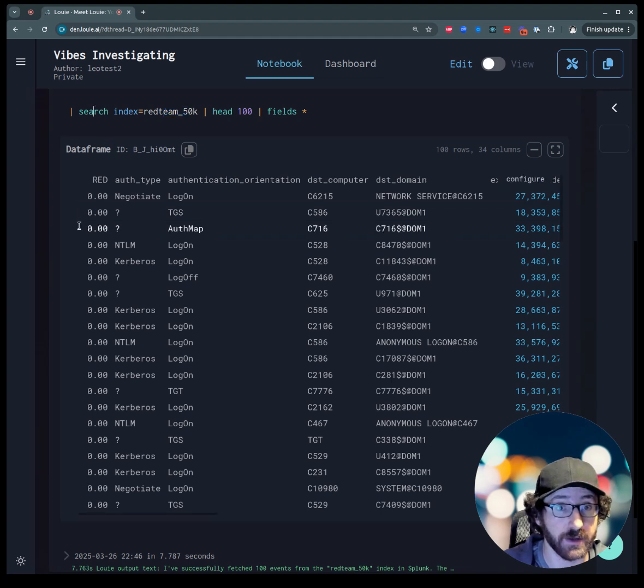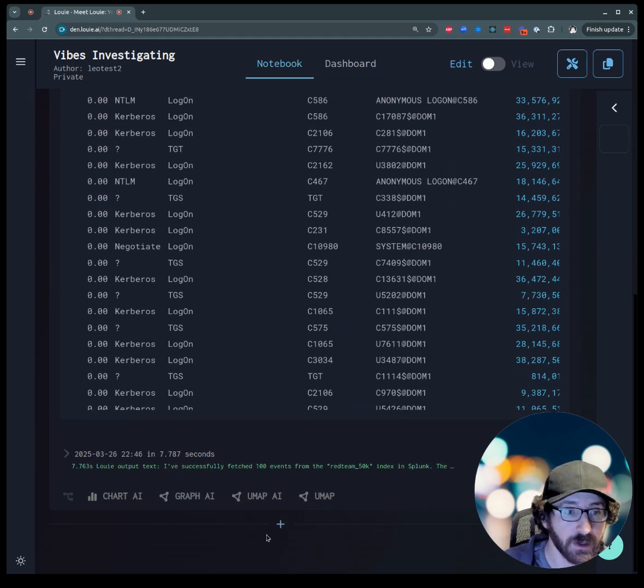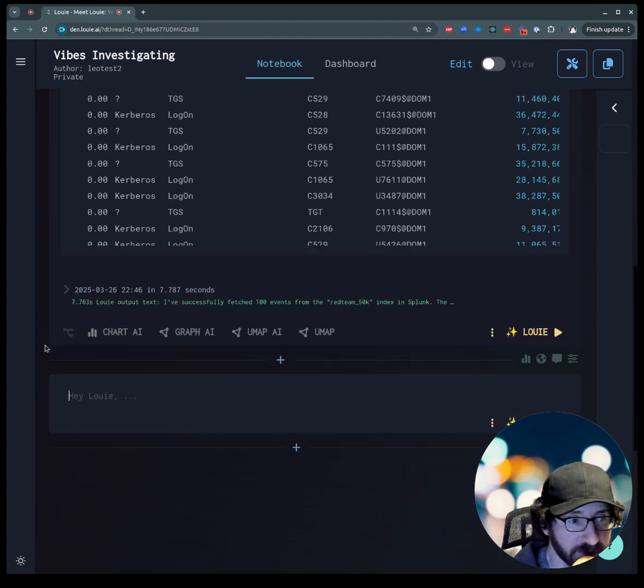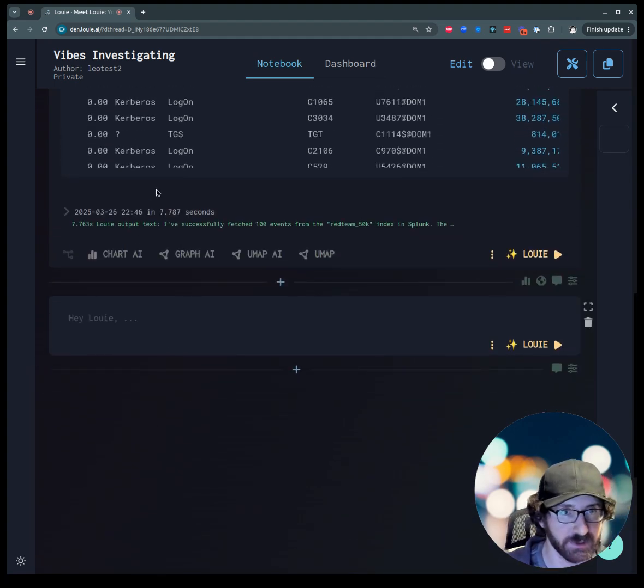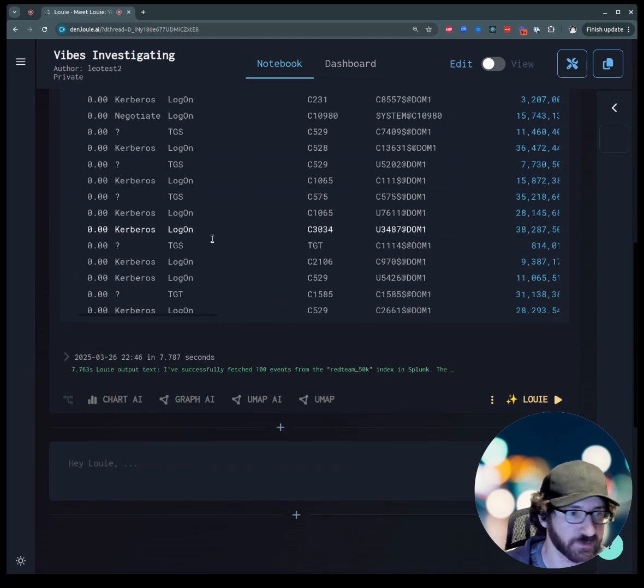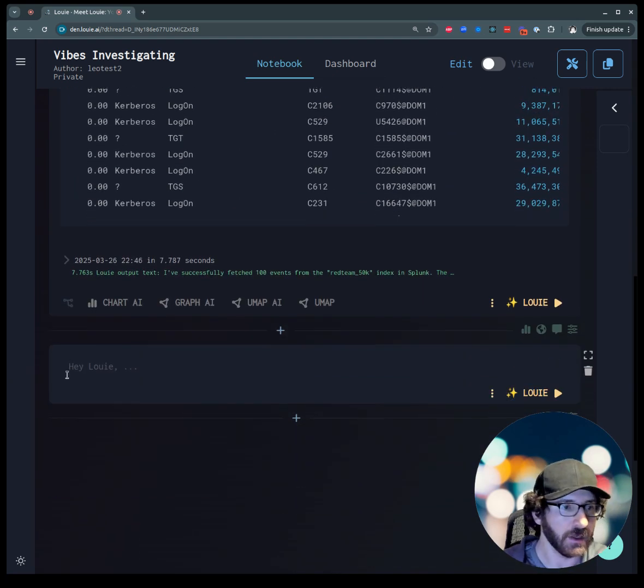And more than that, I'm really focusing on the fact that I've got a bunch of labeled data. In this case it actually looks like I just got a bunch of non-pen testers, so red is labeled 0. And I have a bunch of columns, but there are some interesting ones like the computers and domains and timestamps, types of activities. A lot of times when I'm investigating, being able to see the data is a big deal. So tables are useful, called data frames in this context. But I'd also like other visualizations if they're easy. And vibes investigations makes them very easy.